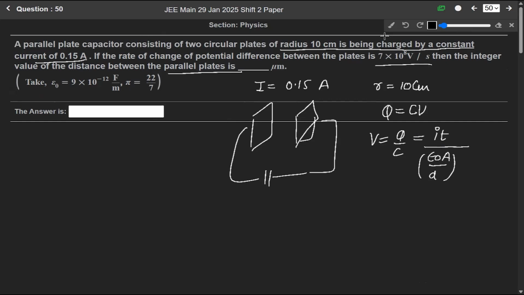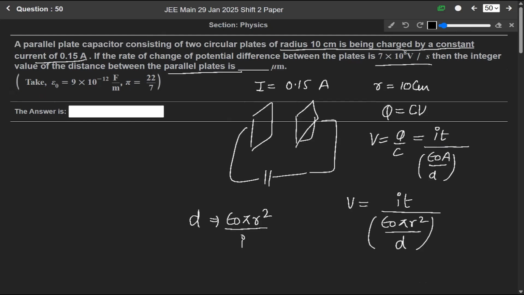So V will be equals to I T over epsilon naught, area is pi r square over D. So from here we can write the distance D as epsilon naught pi r square over I into V over T. Now just put the values.